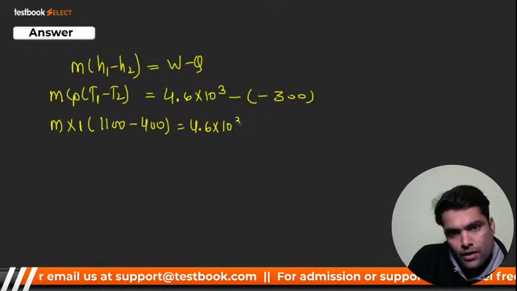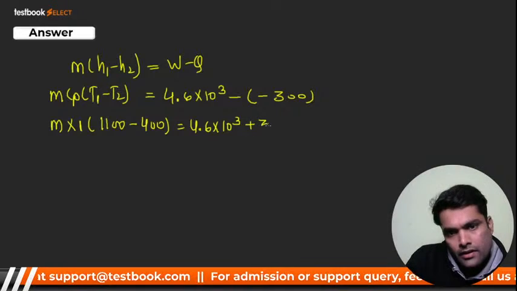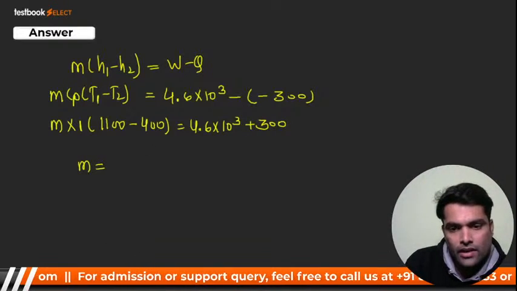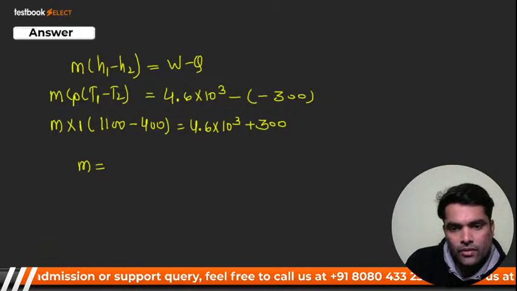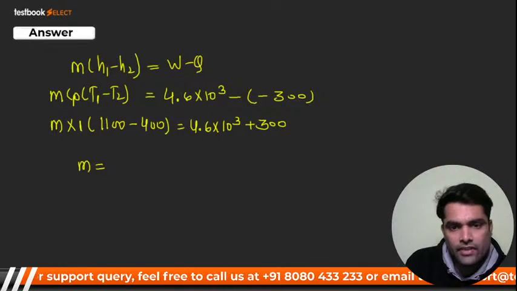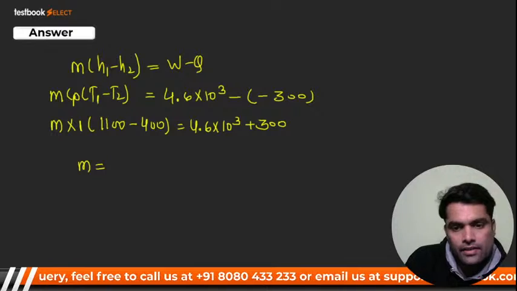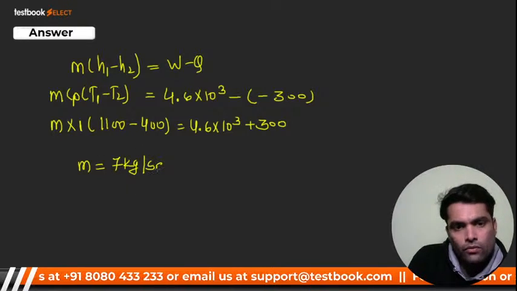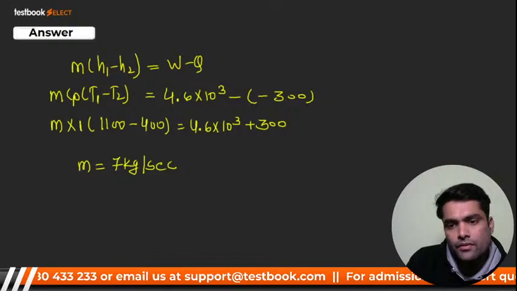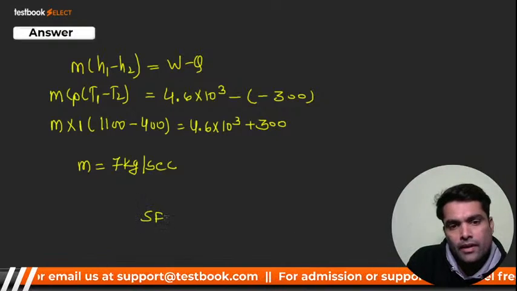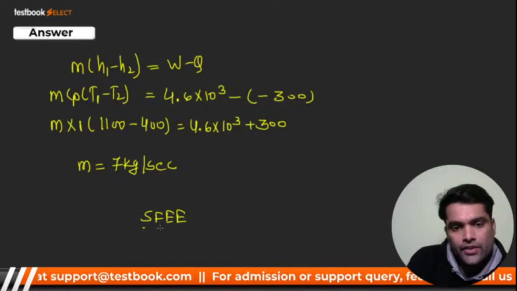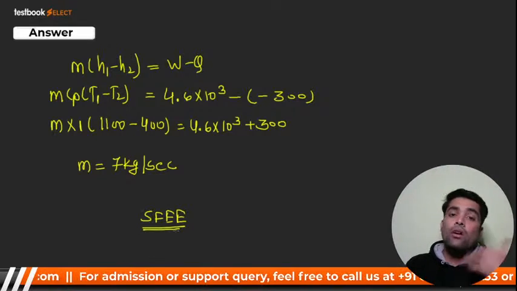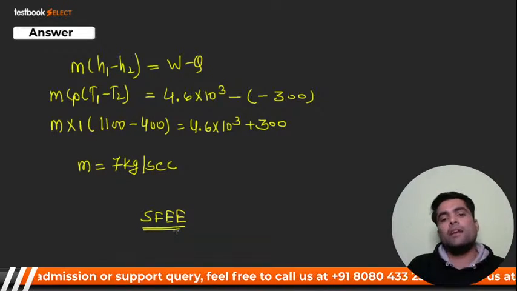4.6 into 10 raised to power 3 plus 300. From here you'll get m, and your m will be 7 kg per second. It's a very simple question based on the steady flow energy equation. We have done the application of this steady flow energy equation on the turbine.